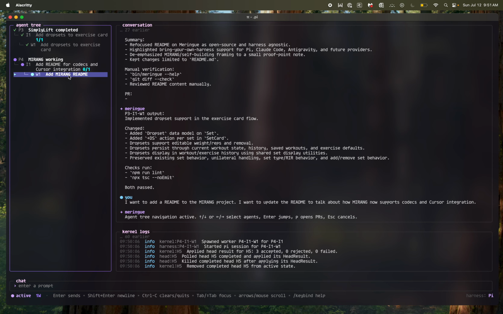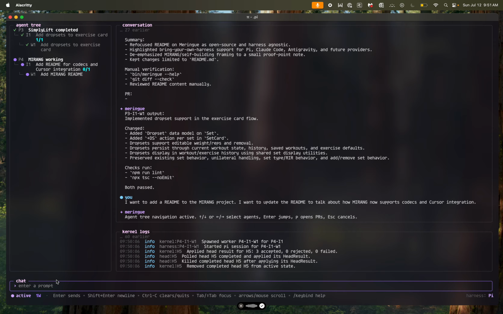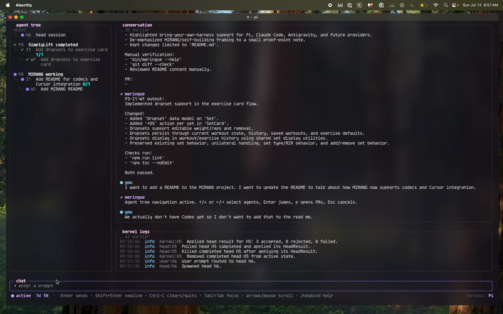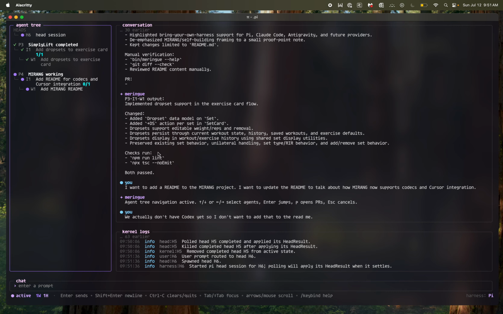I don't know why it's spelling this wrong. It's just my voice to text, I guess. And it's adding the README for Codex and Cursor integration. And so maybe at the same time, I'm like, shoot, actually, we don't have Codex yet, so I don't want to add that to the README. Meringue will spawn a separate head agent session to work, and it will be able to use the kernel commands to find that this is already being worked on, and it will append a follow-up message to the Meringue README agent rather than starting a whole new issue.